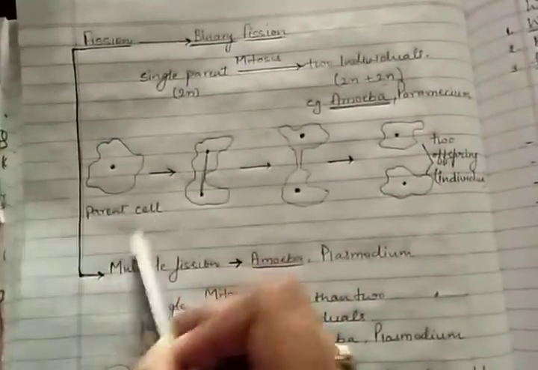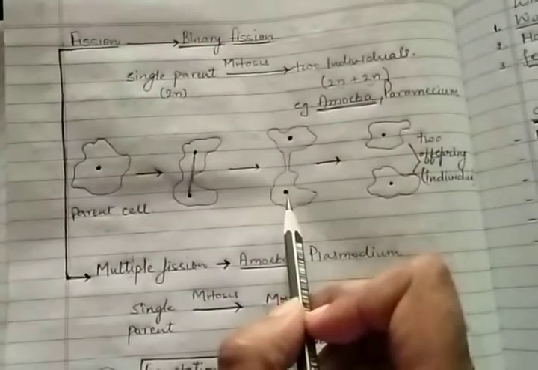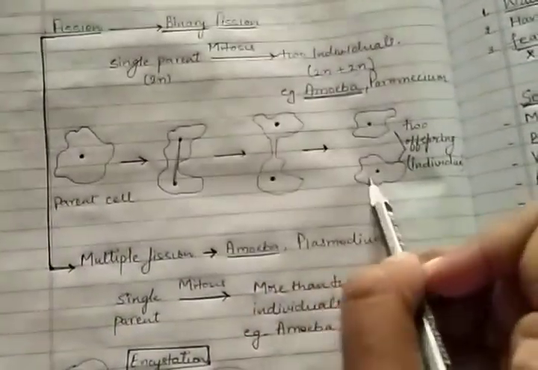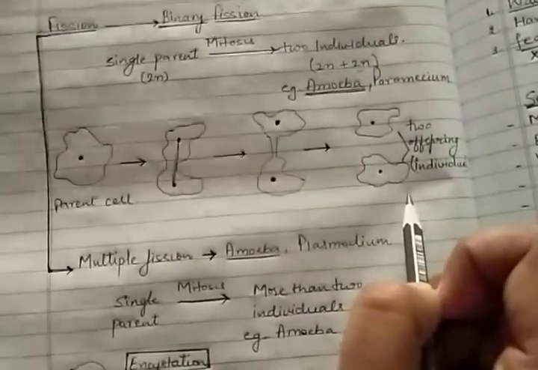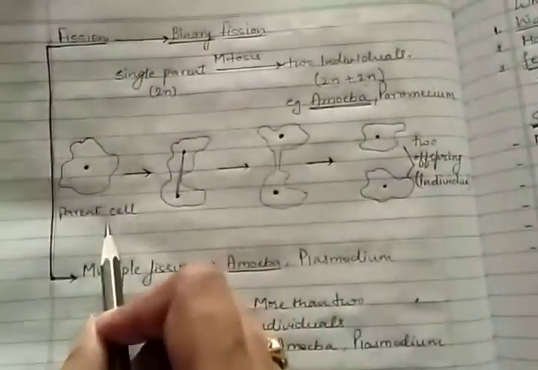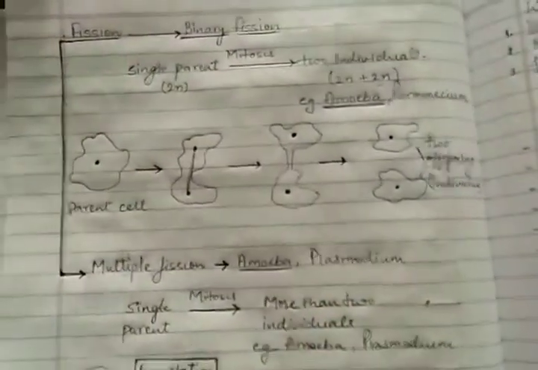Here is the diagram. Amoeba, a single parent cell, whose nucleus divides, with spindle formation. Cytokinesis takes place by cell furrow formation, and two new individuals are produced from a single parent. The parent no longer exists in the next generation.